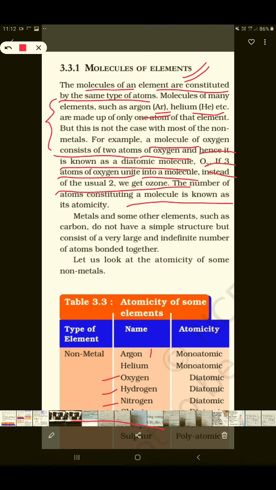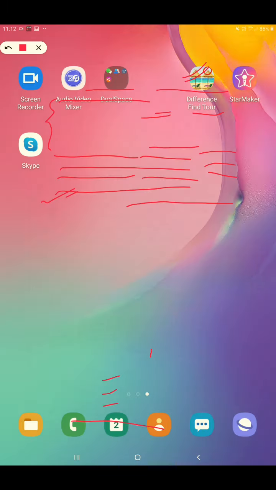The number of atoms constituting a molecule is known as its atomicity. Very important to understand.